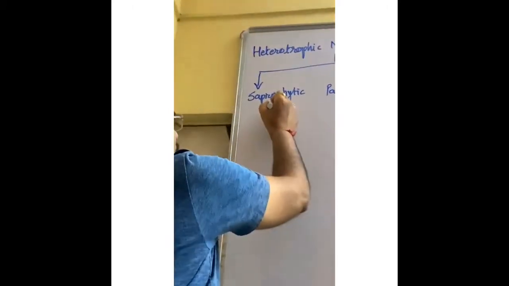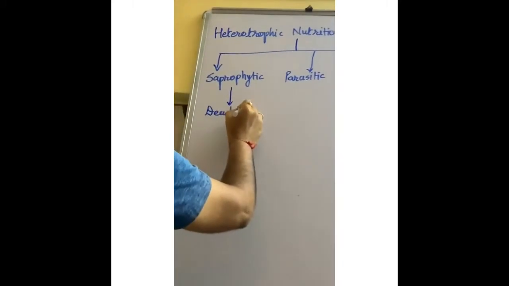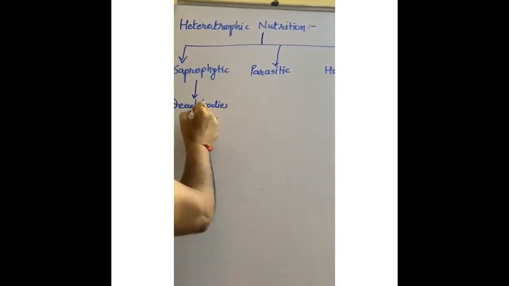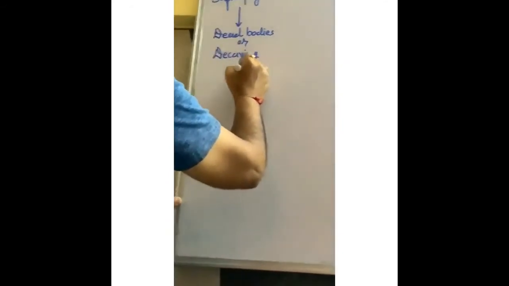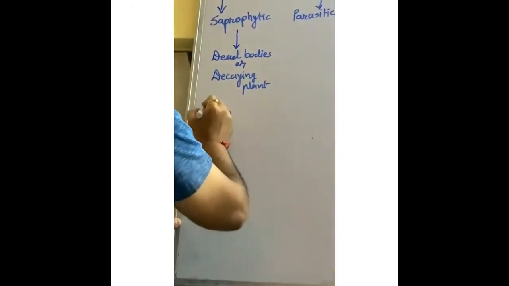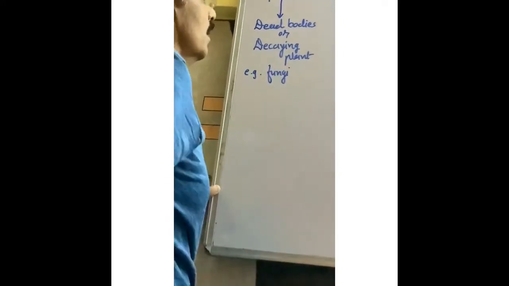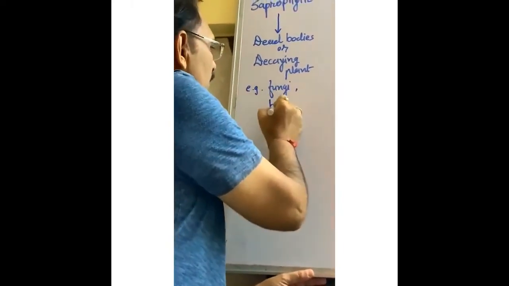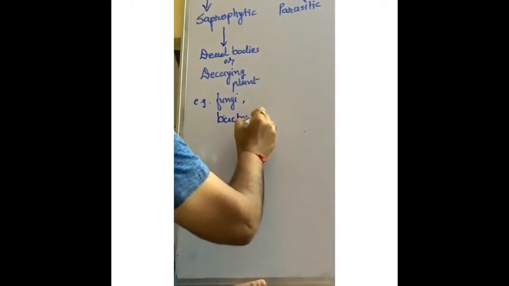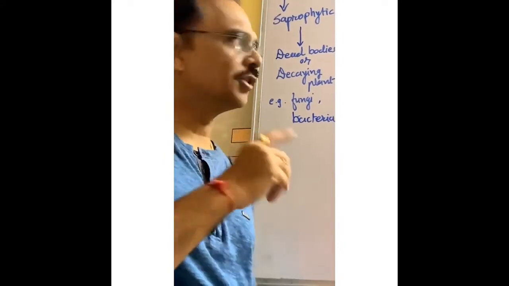So saprophytic mode of nutrition means the living organism depends on what? Dead bodies or decaying material. Decaying plant or decaying material, as for example fungi. As for example some bacteria. They are called saprophytes, and the mode of nutrition is called saprophytic mode of nutrition.